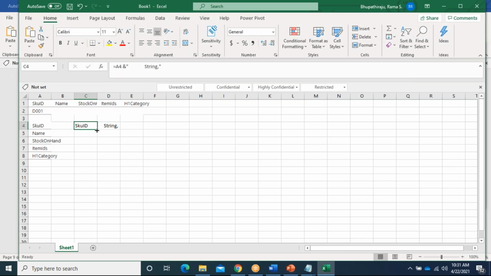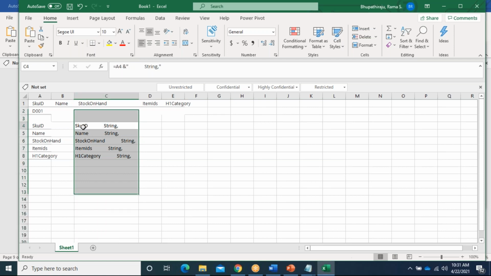What I can do is I will do it this way, and I will take this one and put it into my script. I will change only one data type, that is this one, as integer. If you have 250 columns or 300 columns, typing them takes a lot of time, so you can use techniques like this.